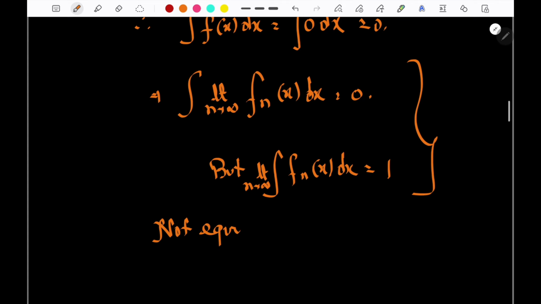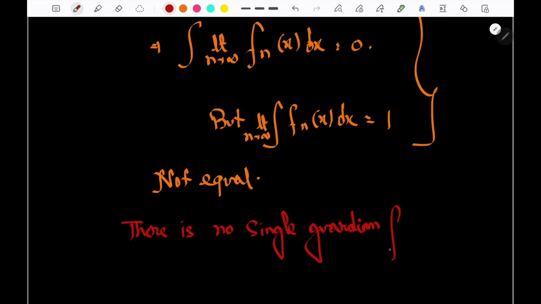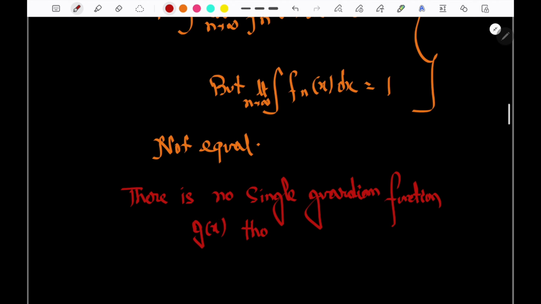It means here we were not able to swap the limit. But what is the reason? The reason is there is no single Gaussian function g(x) that can dominate all of the cases.